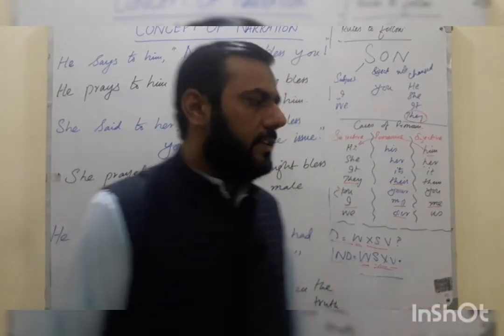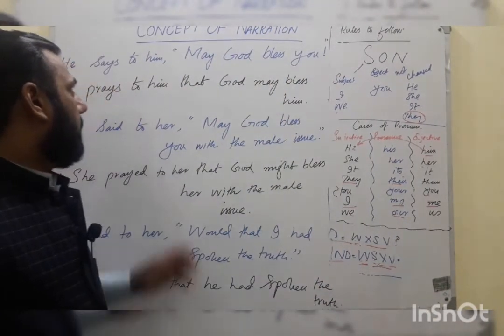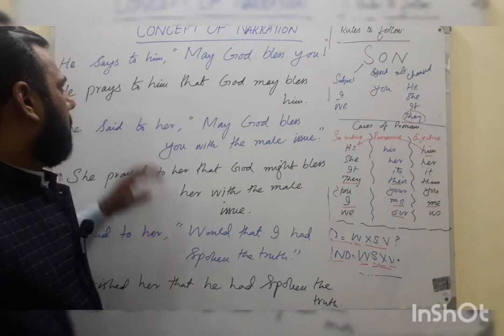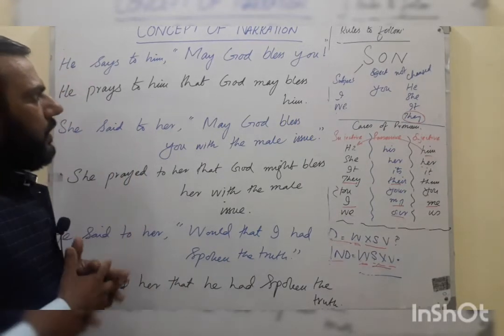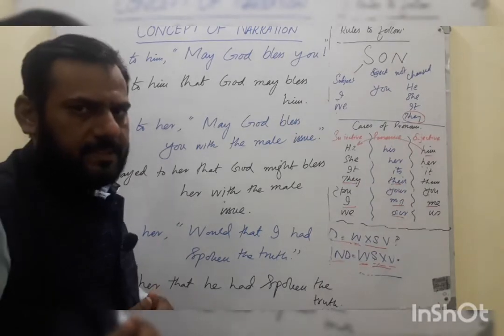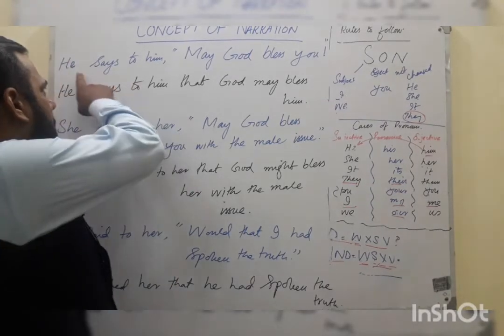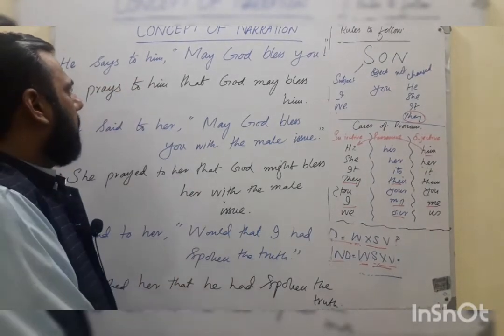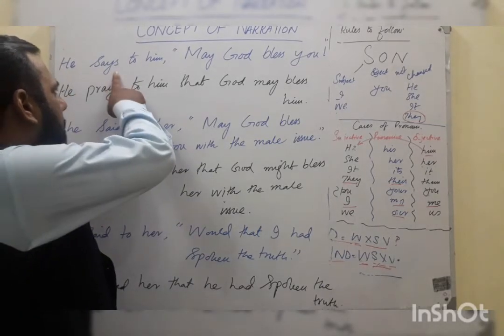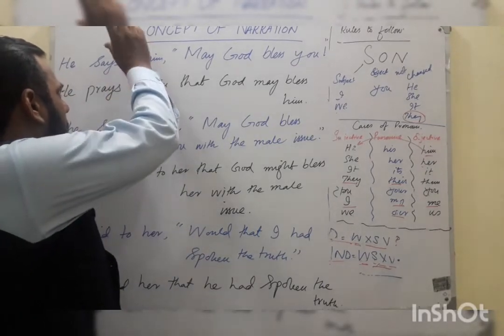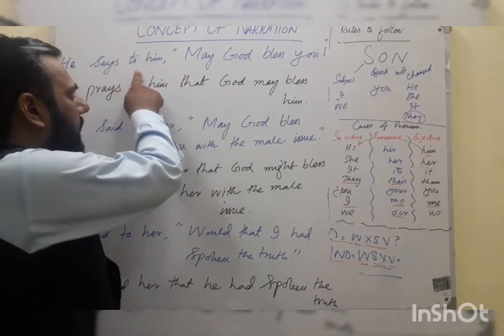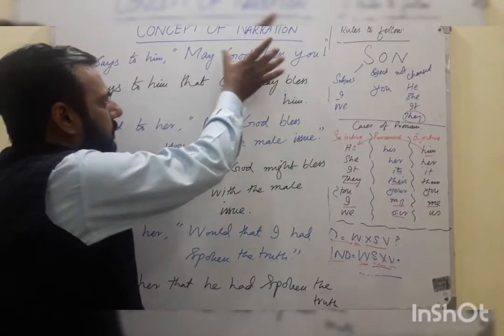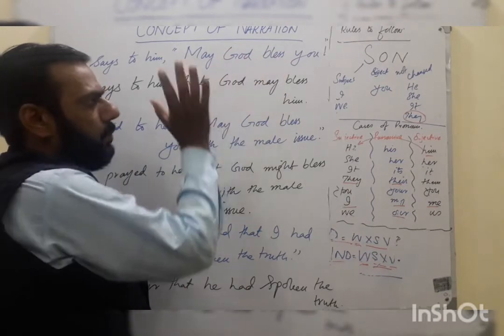So let's get started. In this video we will learn, I have selected a few kinds of sentences for you, that is, different obligation sentences. In this sentence you see, he says to him. This is the first part of the sentence, and that is simple present. That is the reporting speech, and in this reporting speech I am using the simple present tense, with the second part of the sentence called the reported speech.